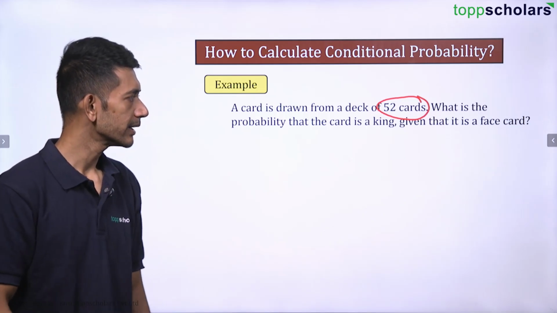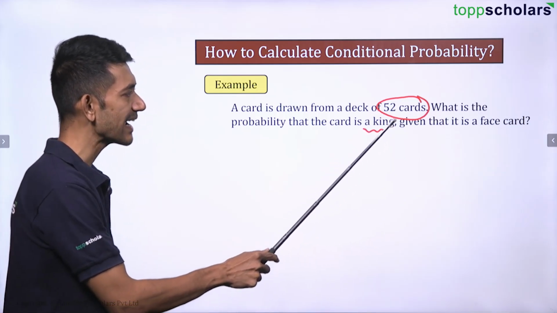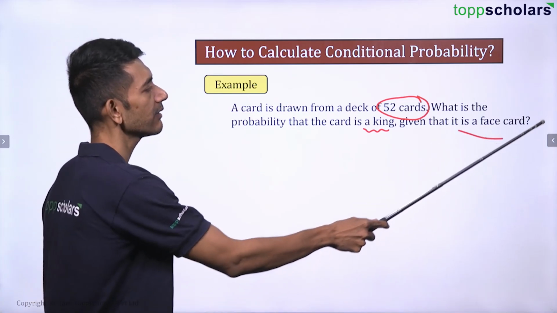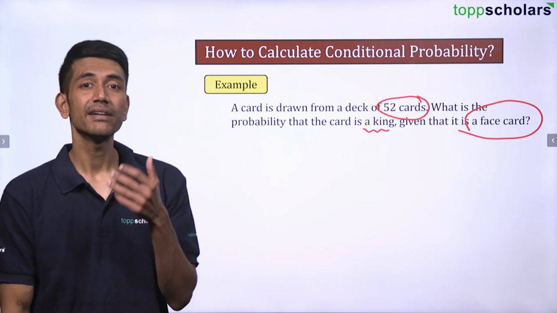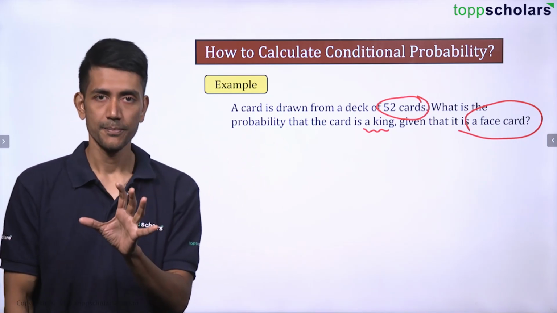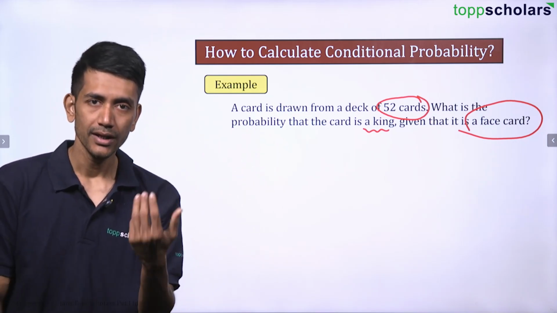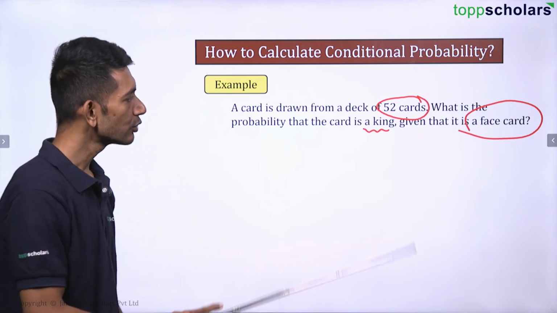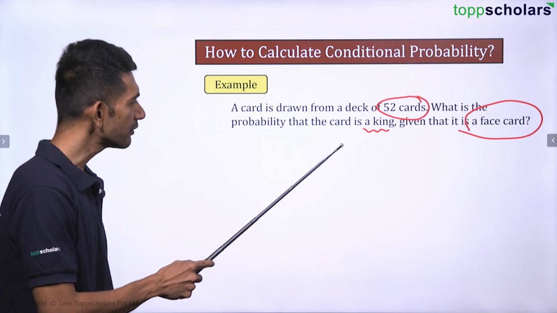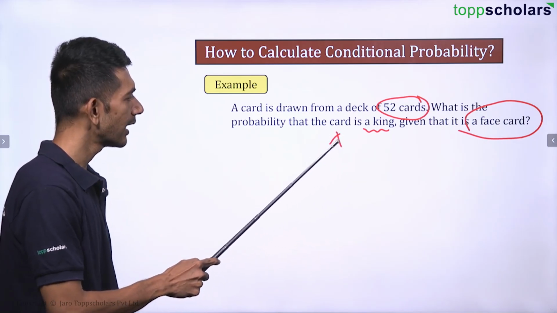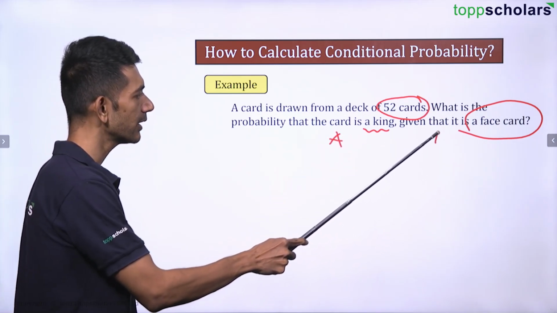What is the probability that the card is a king given that it is a face card? Whenever they use the words "given that," it means this has already occurred. Imagine this has already occurred. That is going to come in the denominator. So you need to identify what will be your event A and what will be your event B. This part is going to be your event A and this part is going to be your event B, right?